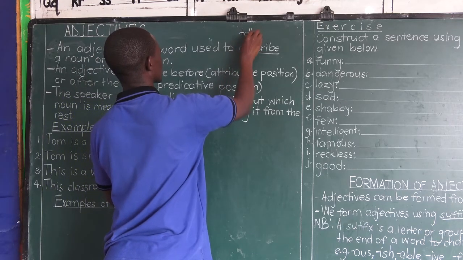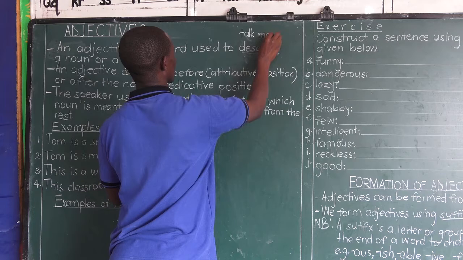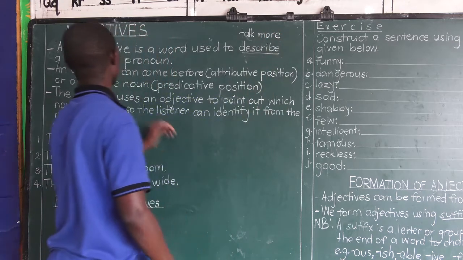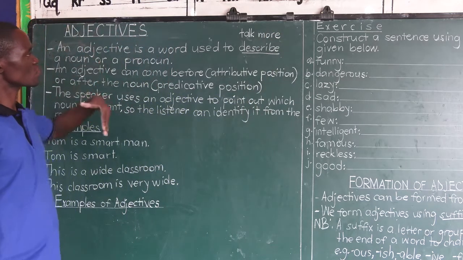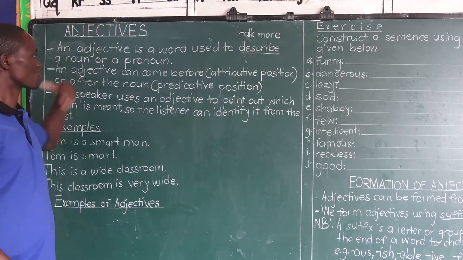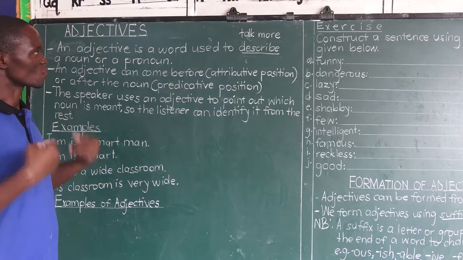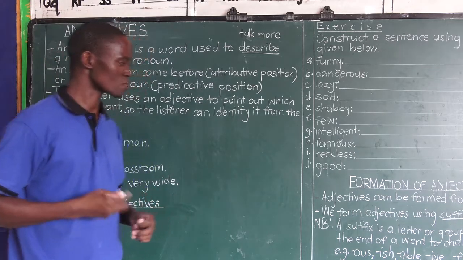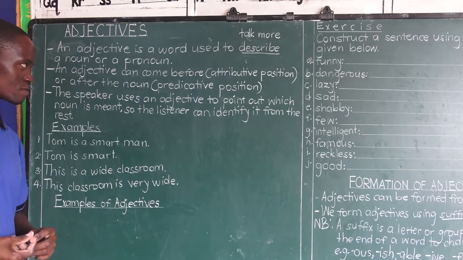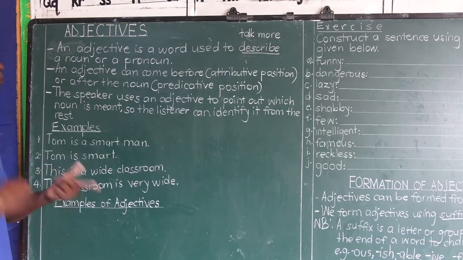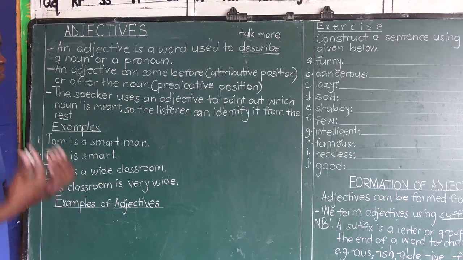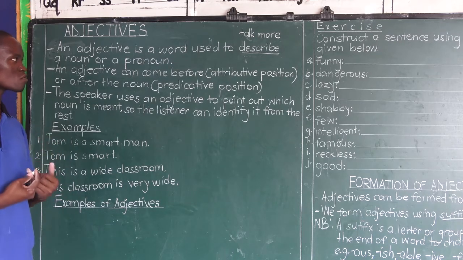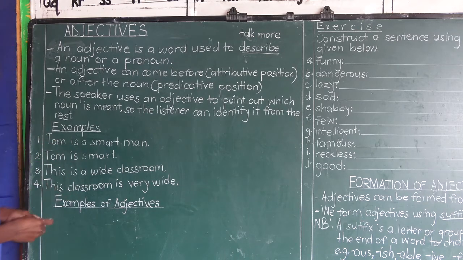So to describe is to talk more about something. So if adjectives are used to describe nouns or pronouns, then we use them to talk more about those nouns or pronouns. Adjectives give more information about nouns or pronouns. That's the meaning of adjectives.